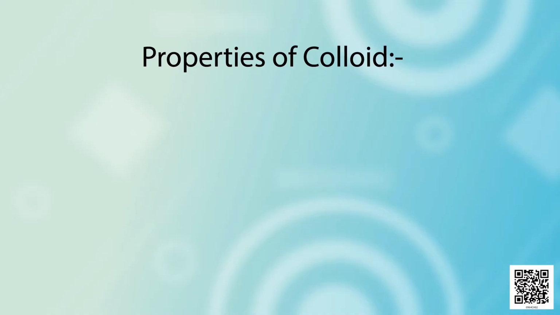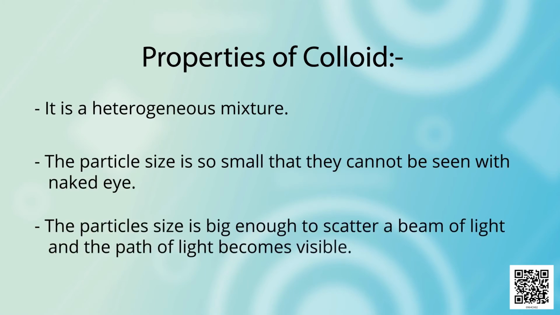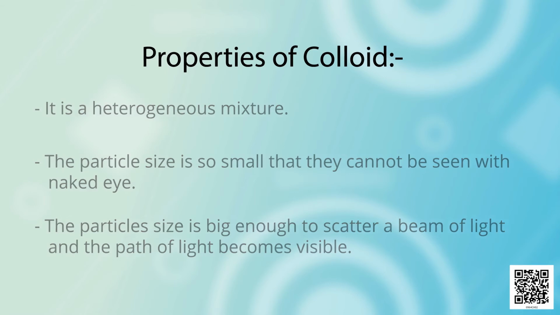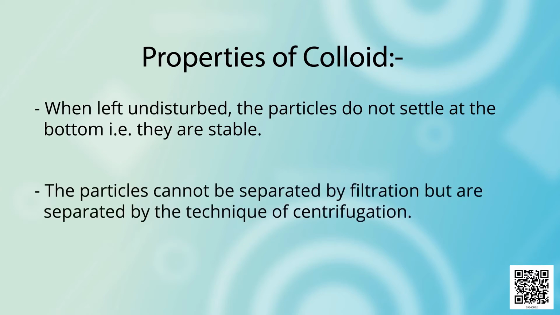Now let's discuss the properties of a colloid. It is a heterogeneous mixture. The particle size is so small that they cannot be seen with naked eye. The particle size is big enough to scatter a beam of light and the path of light becomes visible. When left undisturbed, the particles do not settle at the bottom, that is, they are stable. The particles cannot be separated by filtration but are separated by the technique of centrifugation.